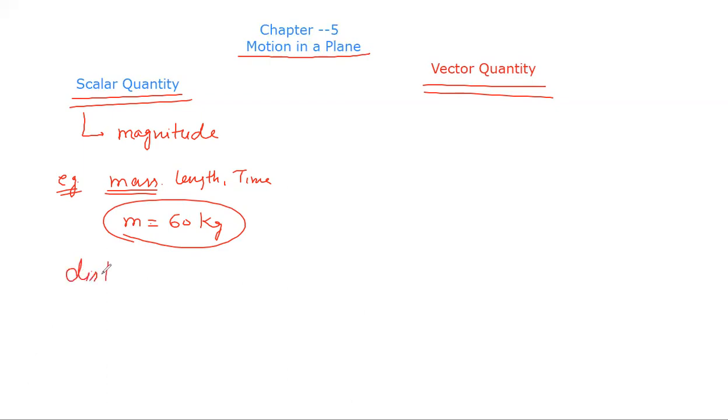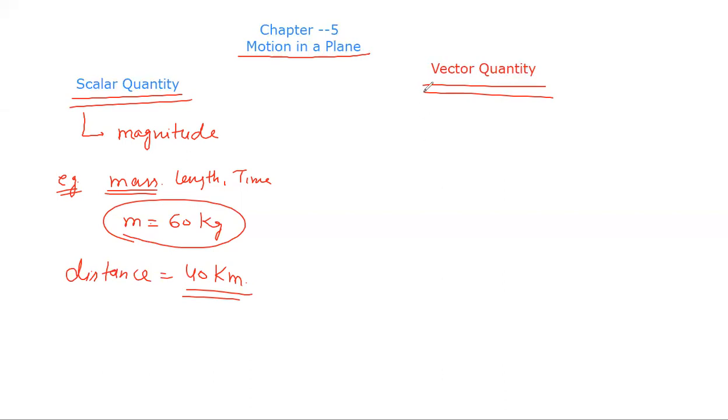Speed or distance. Distance equal to 40 kilometer. There is no need of any direction. A body traveled 40 kilometer. It does not matter whether the body is going east or west. It only depends upon the magnitude. So what is a scalar quantity? The quantity which has only magnitude and no direction is called a scalar quantity. So scalar quantity is clear.